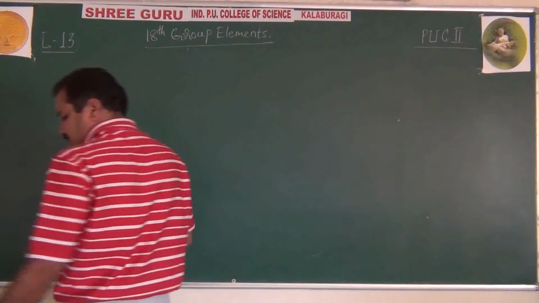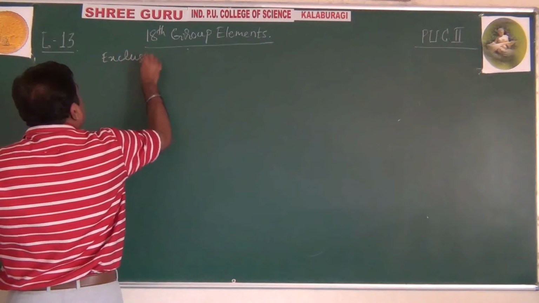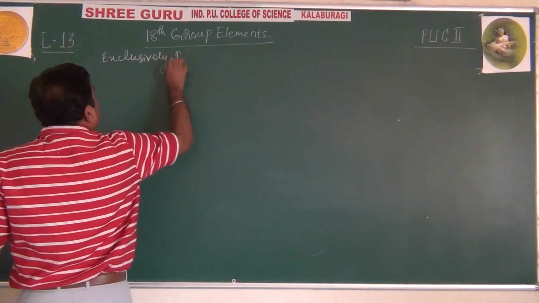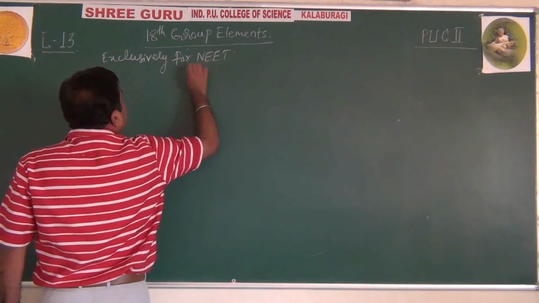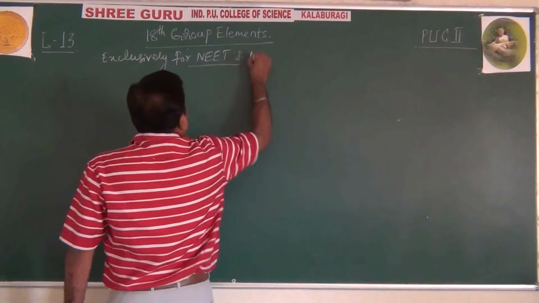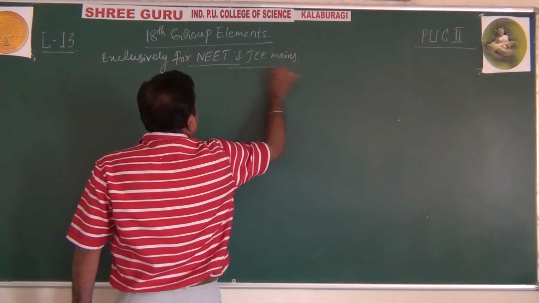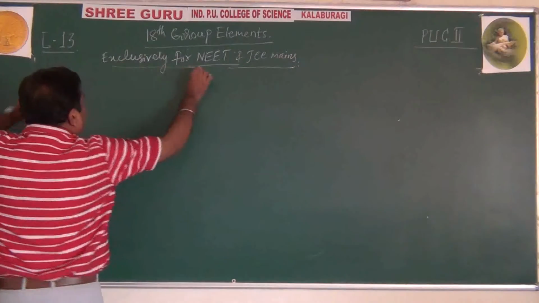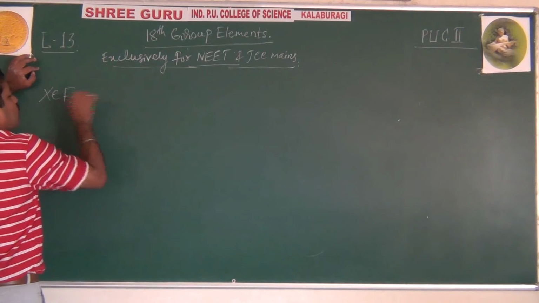This is important for NEET, JEE Mains and Advanced also. Coming to the first one, xenon difluoride, XeF2.